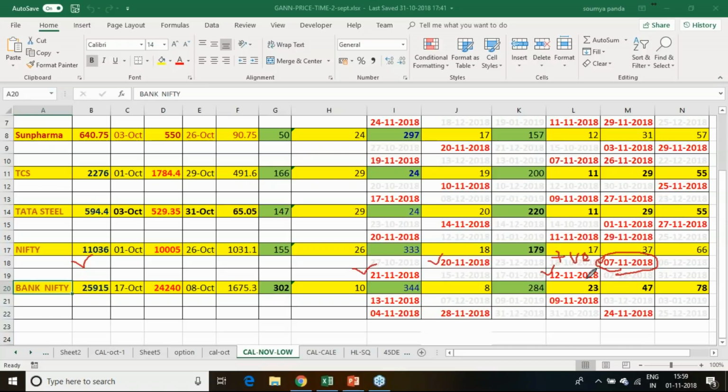Not necessarily will these days fall on a working day. Sometimes the calculation may fall on a Saturday or a Sunday, maybe on a holiday. If it happens so, then the previous day or the next trading day will be affected by the trend change. If 7th is falling on a holiday, then on 6th November the trend change will happen, or on 8th November.